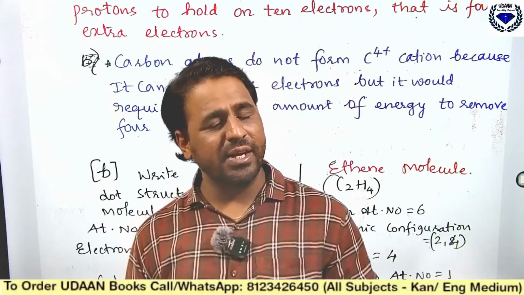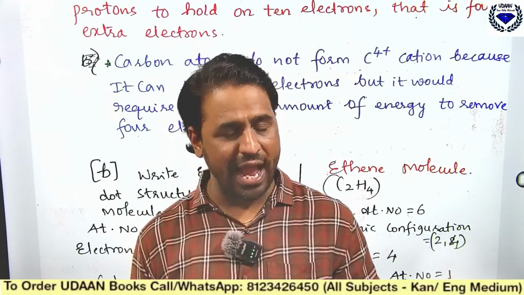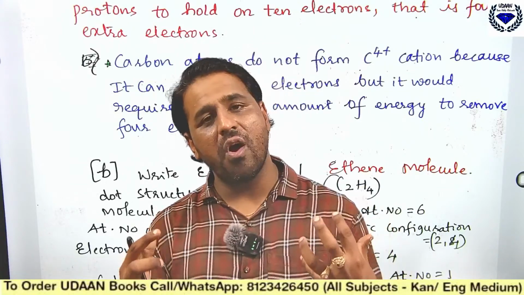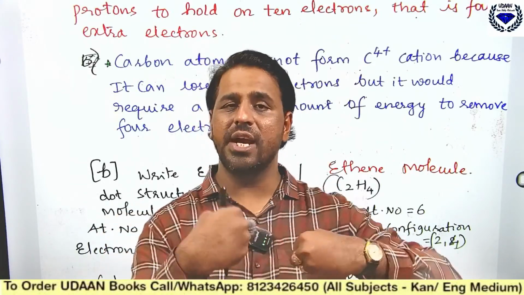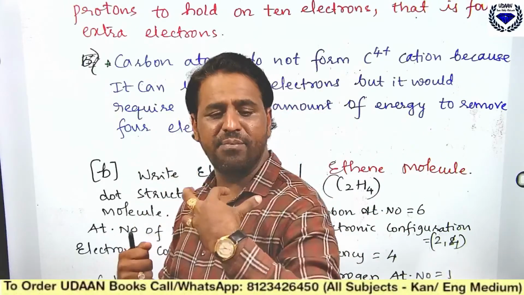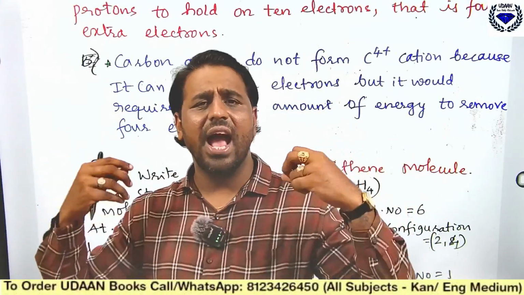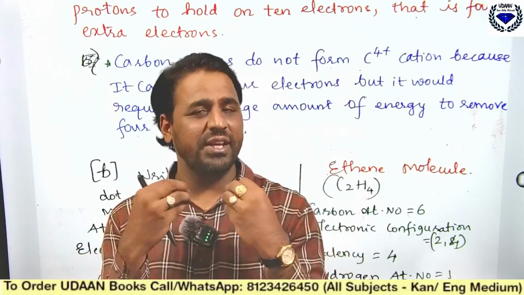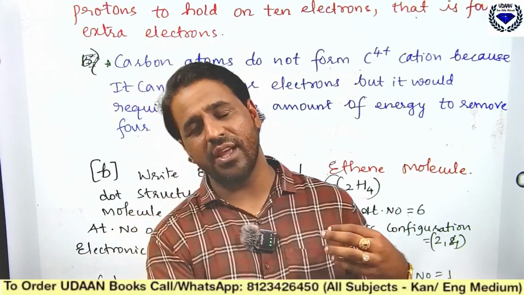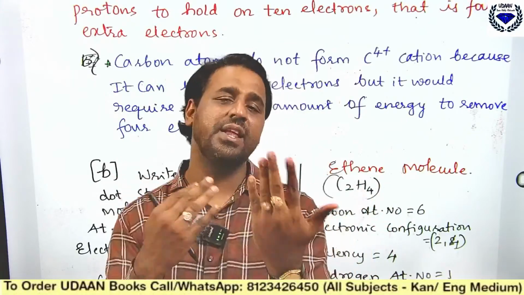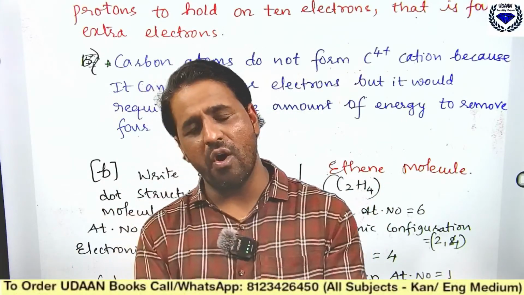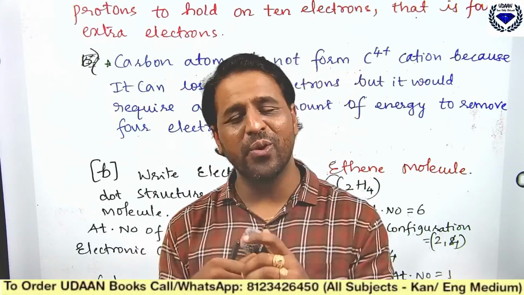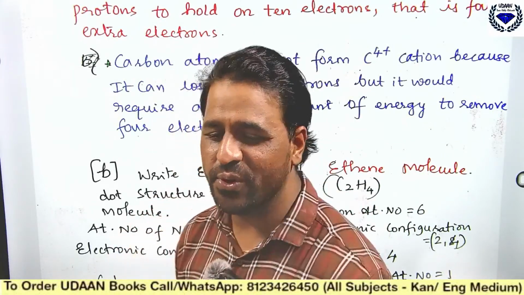So carbon does not form C4 minus anion or C4 plus cation because it will share the electrons. Instead of giving and instead of accepting, it says, I will not give, I will not accept, I will share with you. I will eat something, you also eat the same thing. So they will share. That sharing of electrons we call a covalent bond, and carbon exists in covalent bonds itself. I hope you got the clarity related to this.